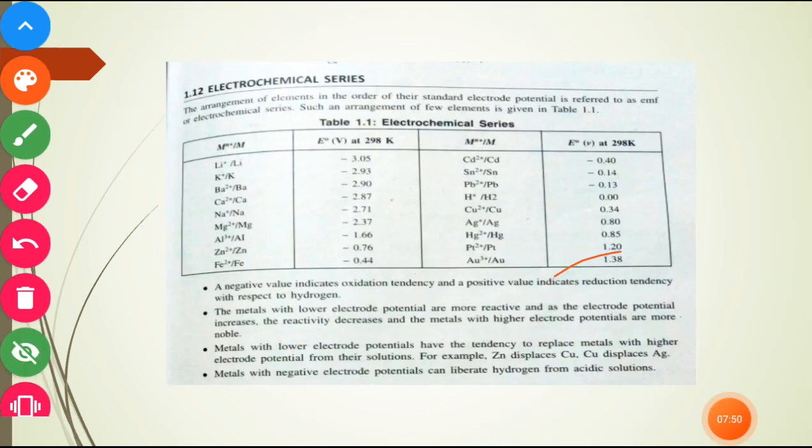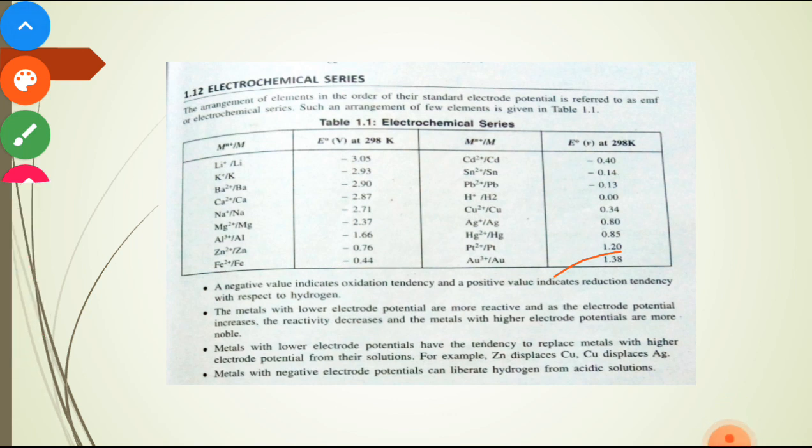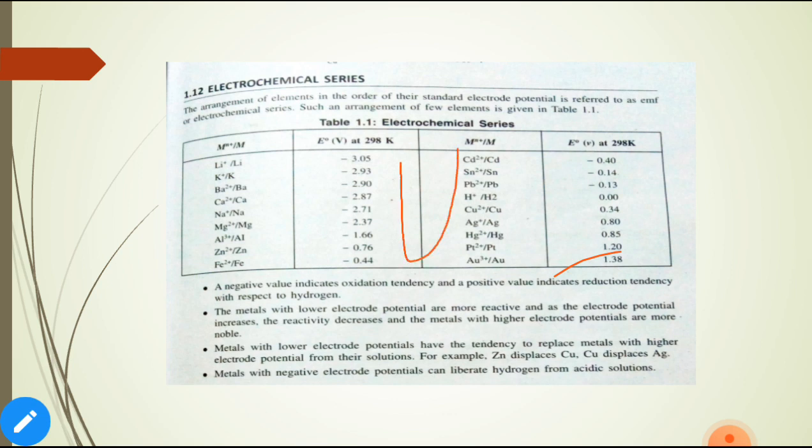The electrochemical series is an arrangement of elements in order of their standard potential. Here the arrangement is given. Mainly we see the arrangement of the potentials. These are the negative electrode potentials, and here are the positive electrode potentials. A negative electrode potential indicates the oxidation tendency, and a positive electrode potential indicates the reducing tendency with respect to hydrogen.